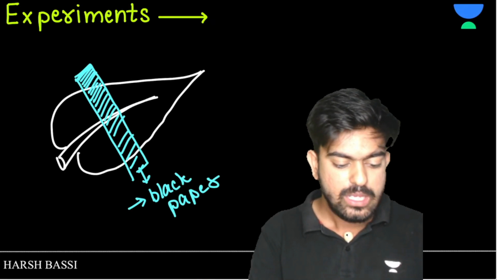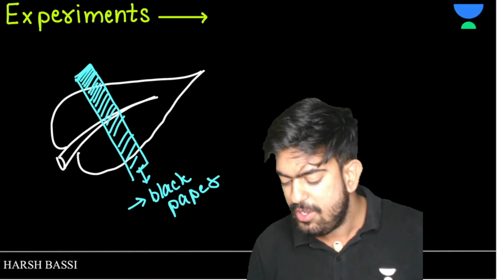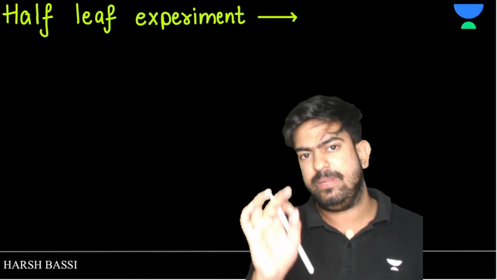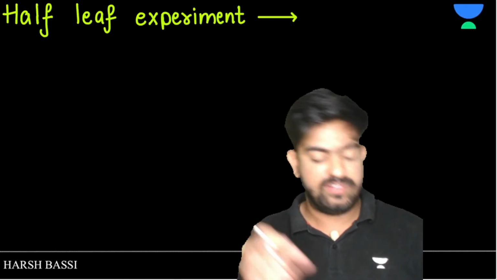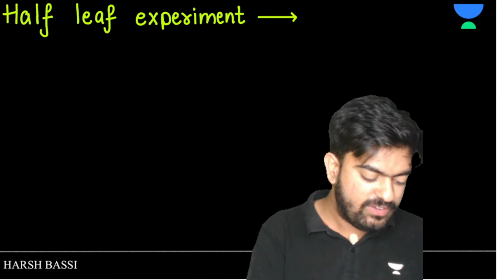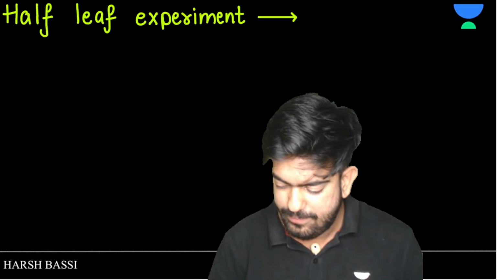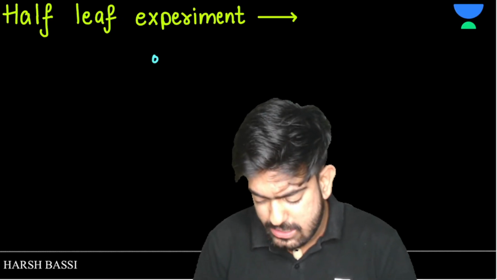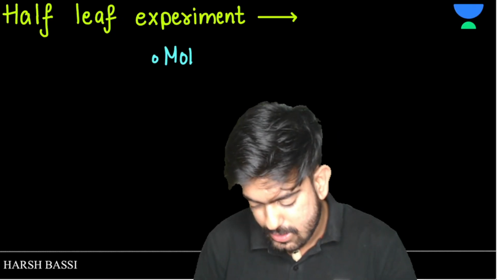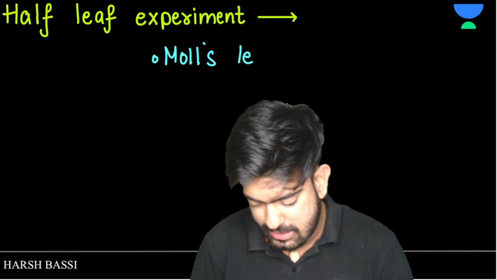Okay, clear. Now let's move on with the next very basic experiment, which was the half leaf experiment. The half leaf experiment is also known as Moll's leaf experiment. It's the name of the scientist, Moll's leaf experiment. Clear?